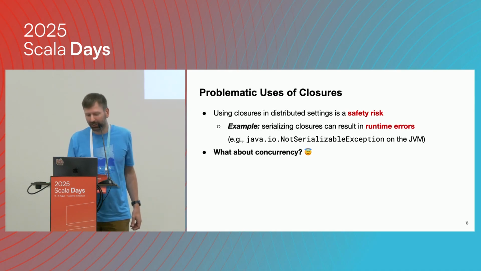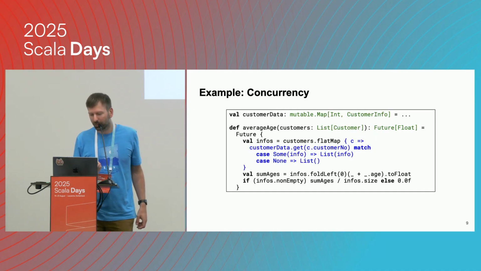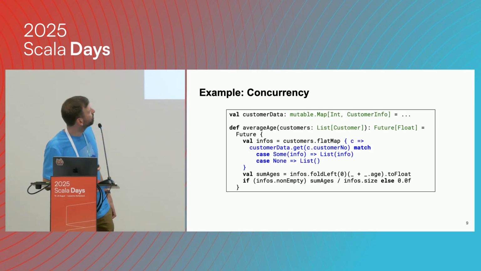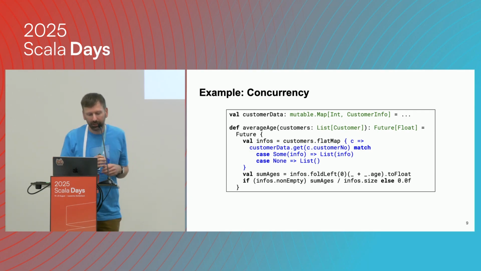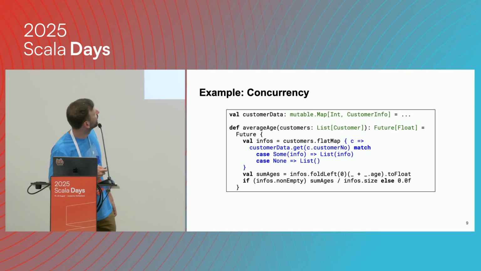So let's check a small example. Here we have a simple scenario where we have a collection of customers, and we just want to compute the average age of the customers. And we do this using a future. So we create a future to compute this concurrently with the main thread.